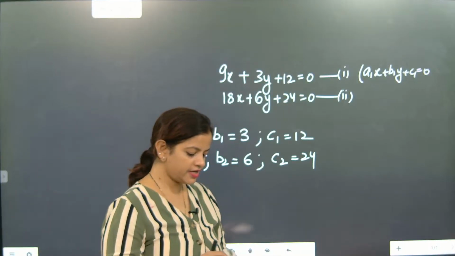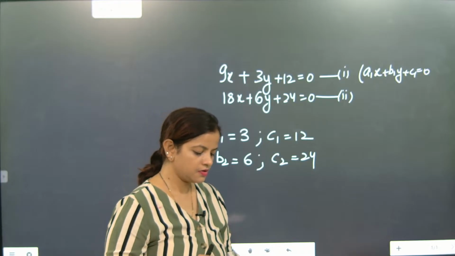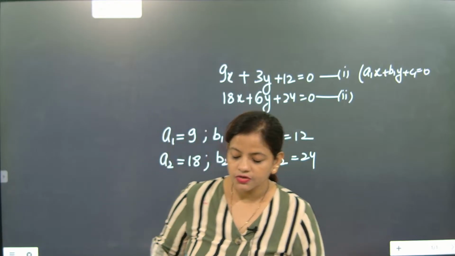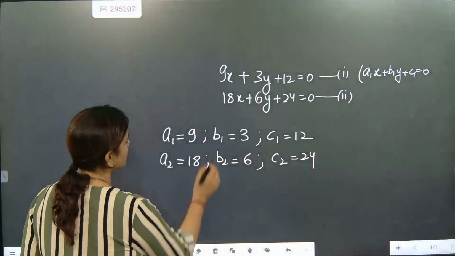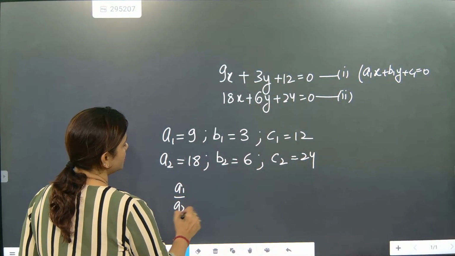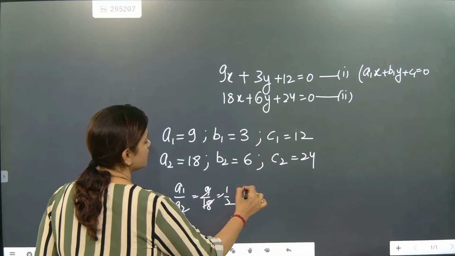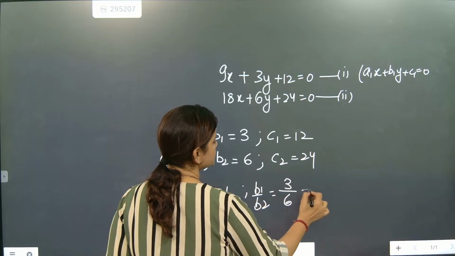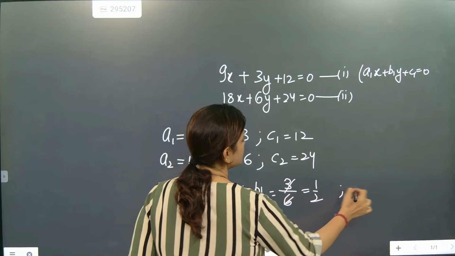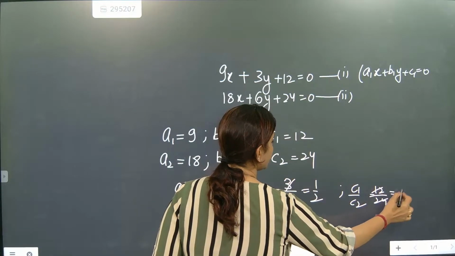Wow, Sophia, nice. So this is exactly what we have to do. Coincident. Now let's check this one out. a1 by a2 is 9 by 18, that is 1 by 2. b1 by b2 is equal to 3 by 6, that is 1 by 2. c1 by c2 is equal to 12 by 24, that is 1 by 2.